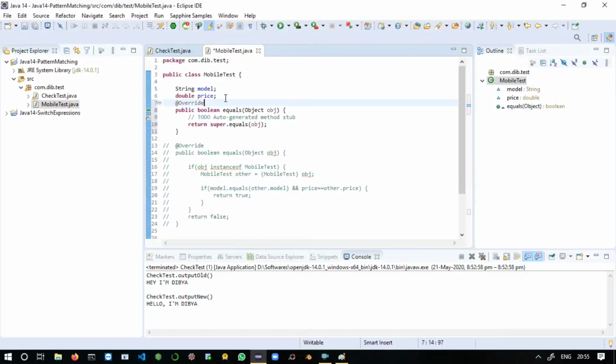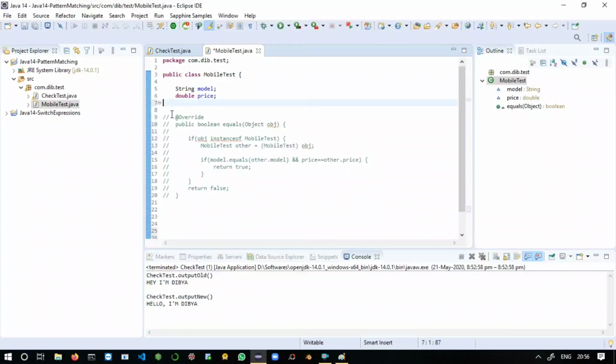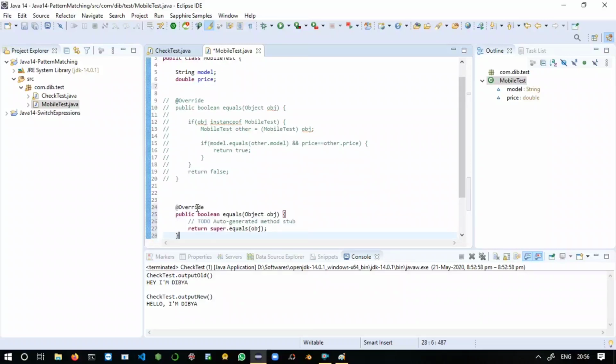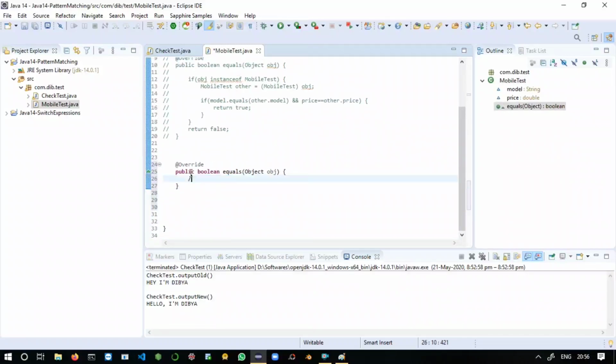Just cut it from here, it came offside, and paste it here. We will modify it with the new approach of the instanceof operator. Here you can directly say return, and inside this just say obj instanceof MobileTest other.